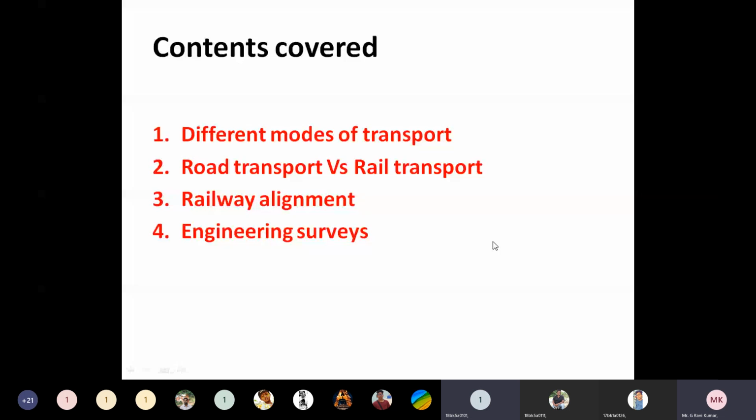Okay, in this session, I'm going to discuss these four topics. What are the different modes of transportation available, what are the differences between road transport and rail transport, what is the rail alignment, and what are the different types of engineering surveys we need to conduct.